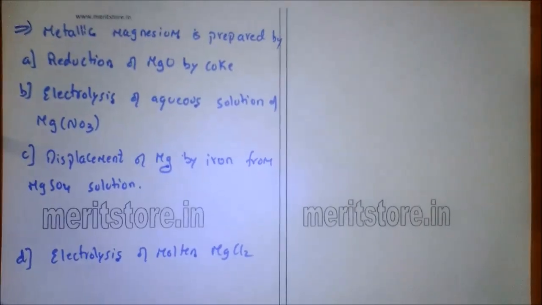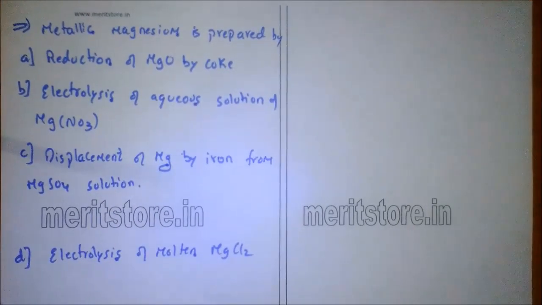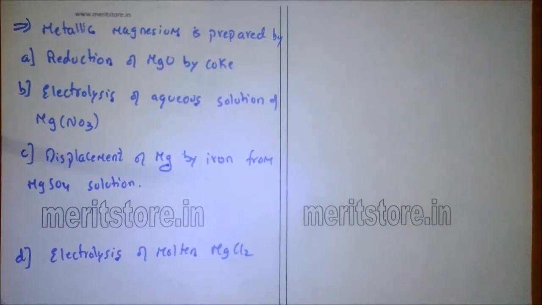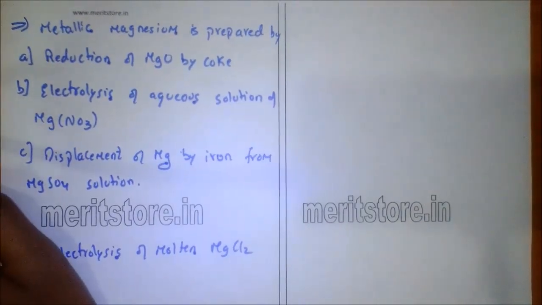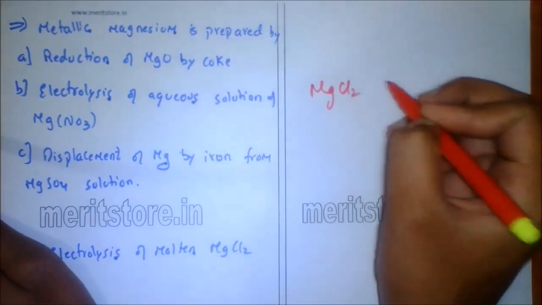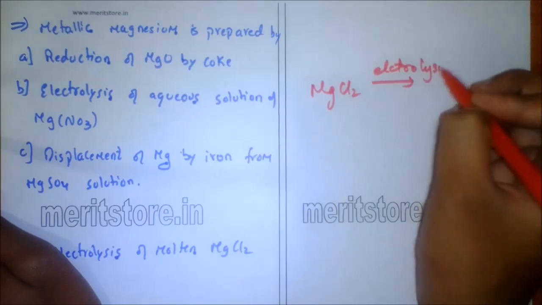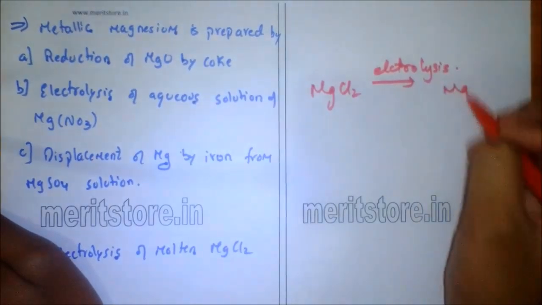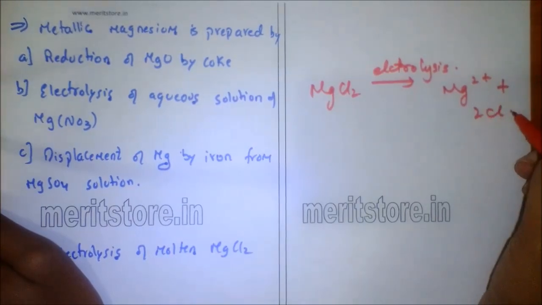Metallic magnesium is prepared by A. Reduction of magnesium oxide by coke, B. Electrolysis of aqueous solution of MgNO3, C. Displacement of magnesium by iron from magnesium sulfate solution, D. Electrolysis of molten magnesium chloride. So when molten magnesium chloride MgCl2 undergoes electrolysis, it gives respective ions, that is magnesium cations and chloride ions.